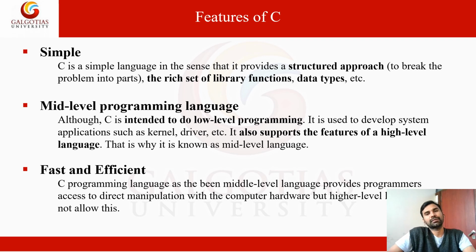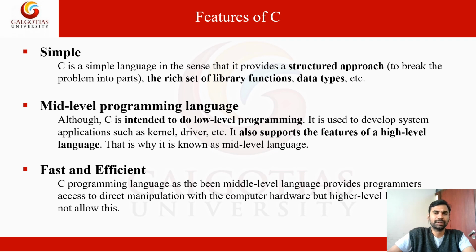Well, the second feature of this is that it is a middle level programming language. How to say, there are kinds of languages: a high level programming language, a low level programming language, and a middle level programming language. What is a low level programming language?